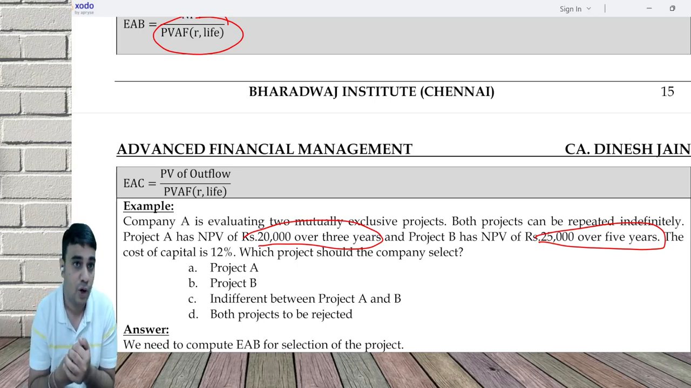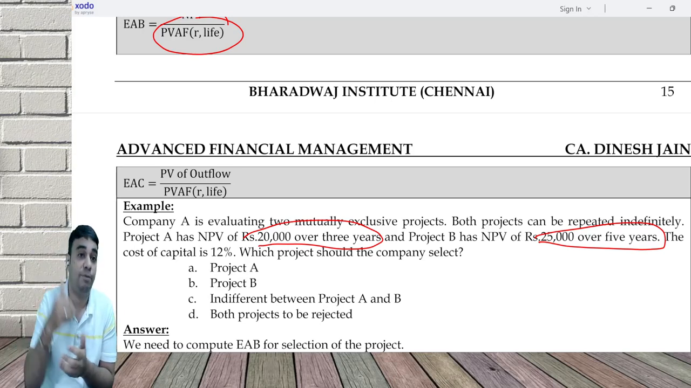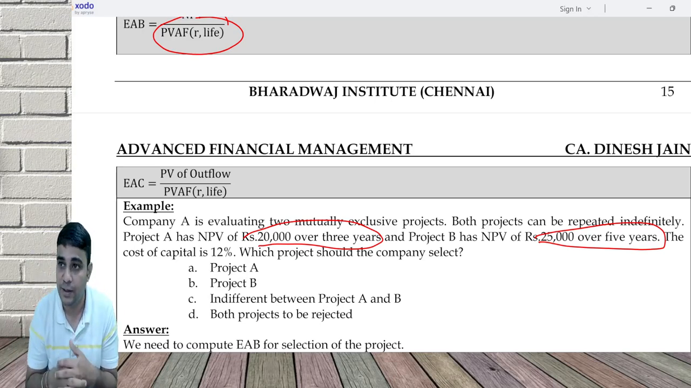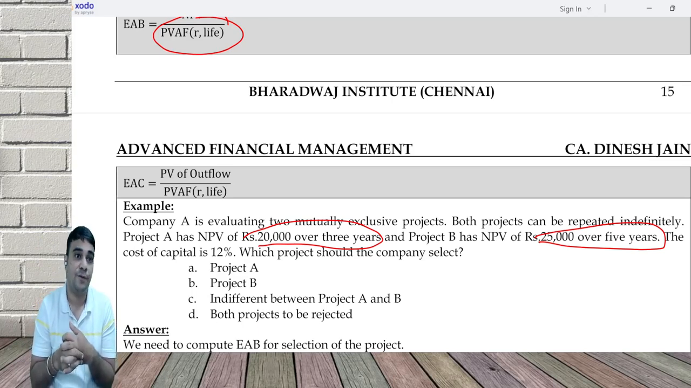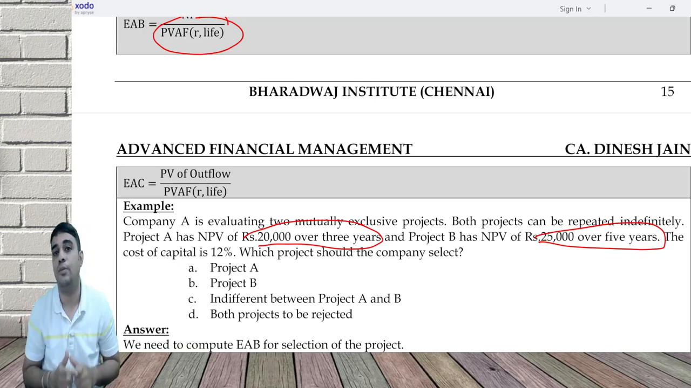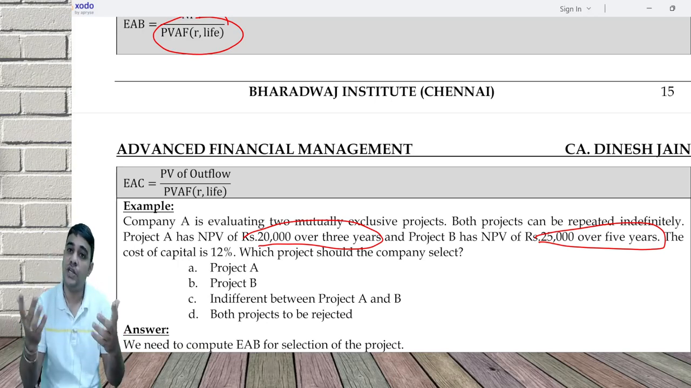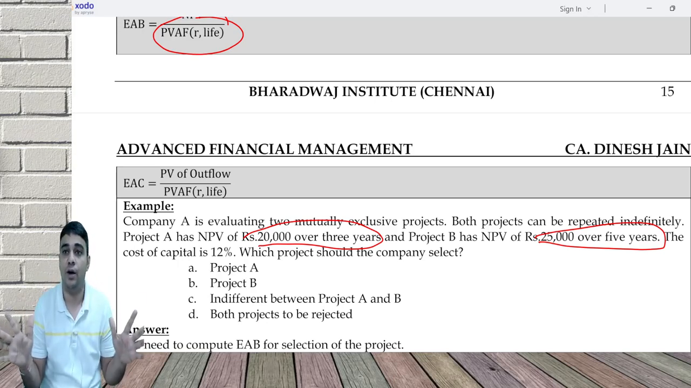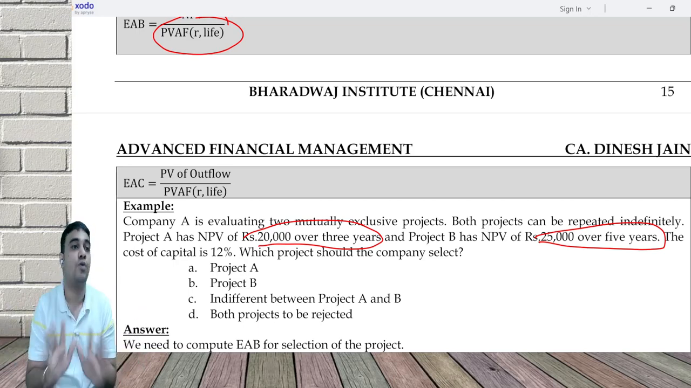Project B, you would have repeated only 3 times in 15 years and would have earned 25,000 into 3. So that is why just the absolute amount is of no use. Some questions say you cannot repeat it. If you cannot repeat it, then NPV is what makes sense.